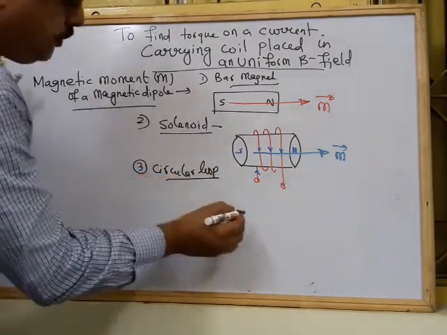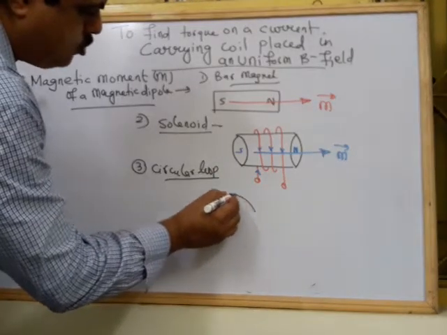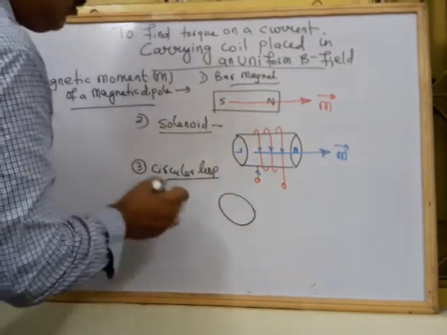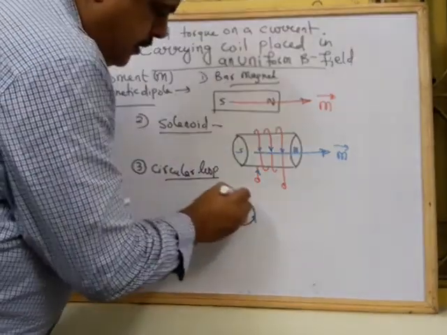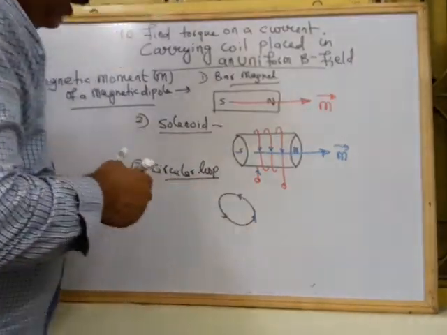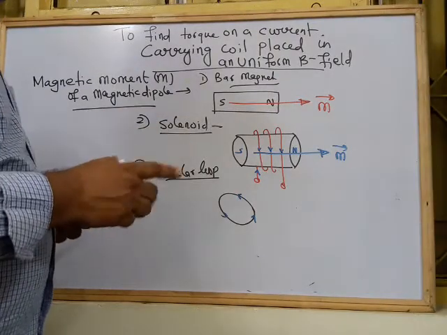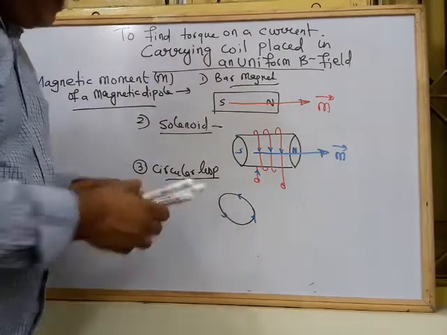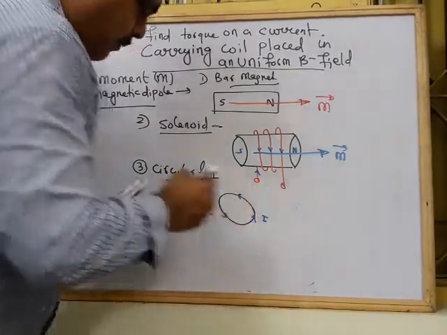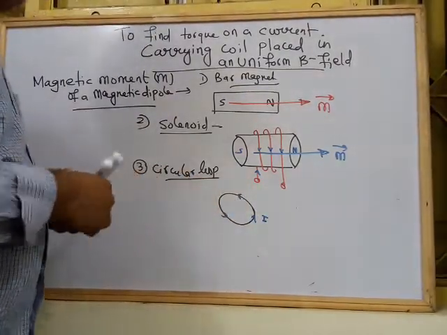So this is a circular loop, and the circular loop is carrying current say I, like this. Now here we have to find the direction of the magnetic dipole moment. For that purpose, the direction of magnetic dipole moment in the case of current carrying circular loops can be found by the right hand palm.